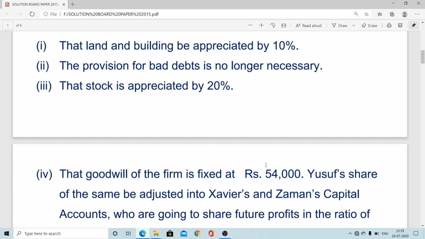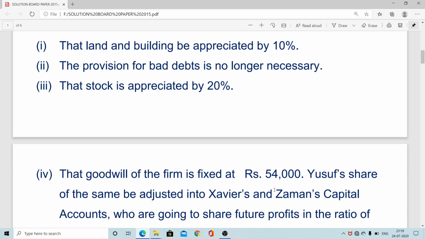What is the treatment? First we calculate the retiring partner's share. After that the amount will have to be compensated by the remaining partners in their gaining ratio. If no separate new ratio is provided, then we cancel the retiring partner's share and the old ratio will be the gaining ratio. But if a separate new ratio is provided, then you have to calculate by using the formula: gaining ratio equals new ratio minus old ratio, opposite of sacrifice.